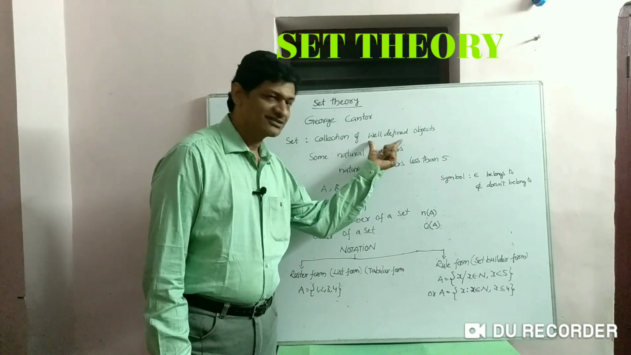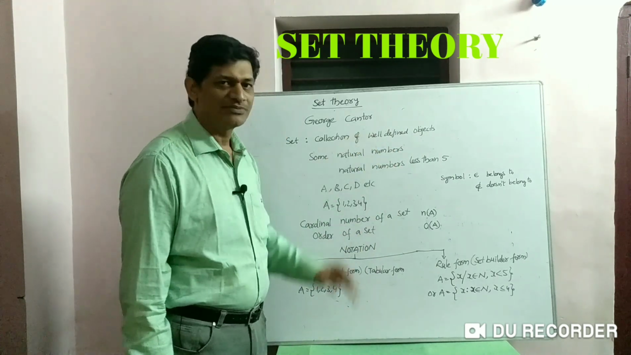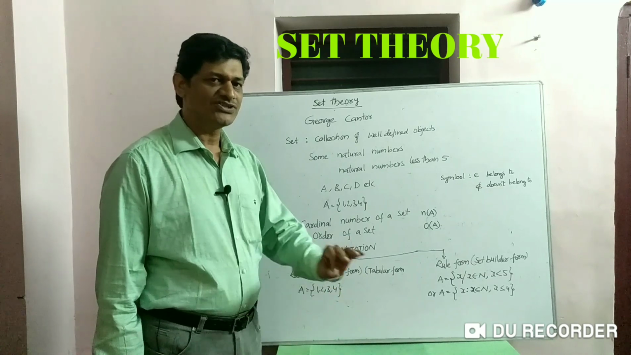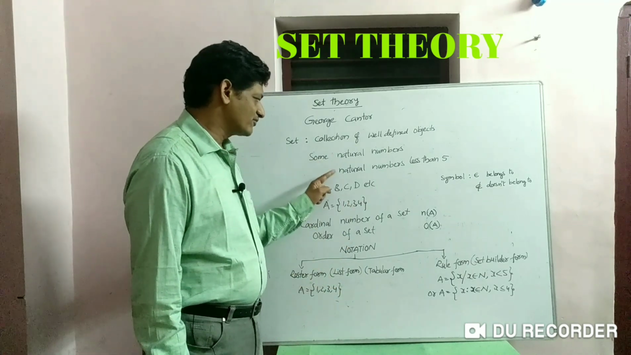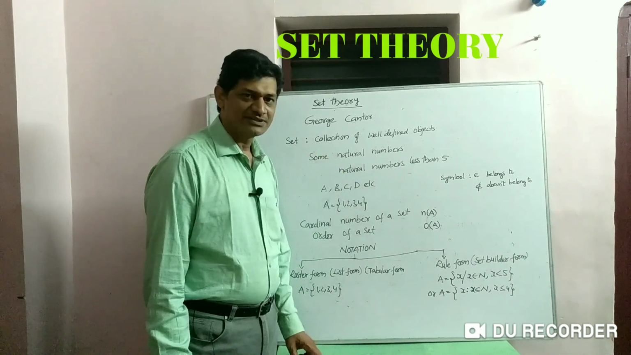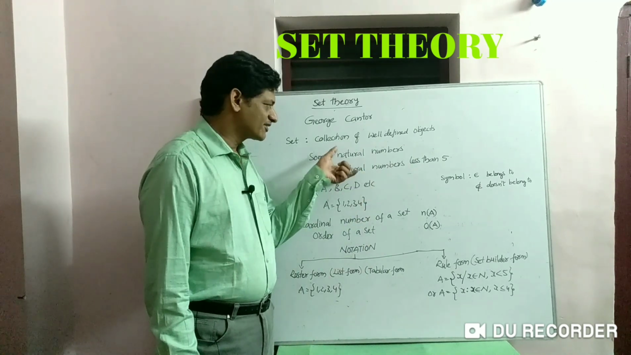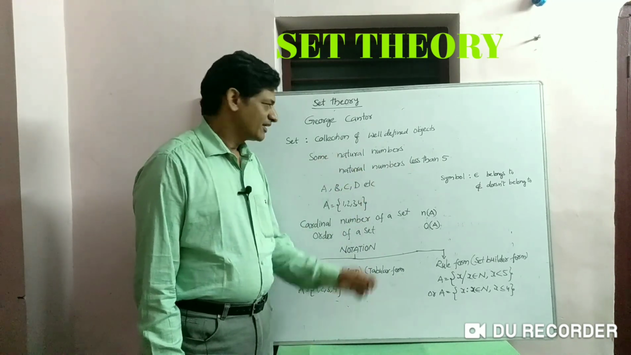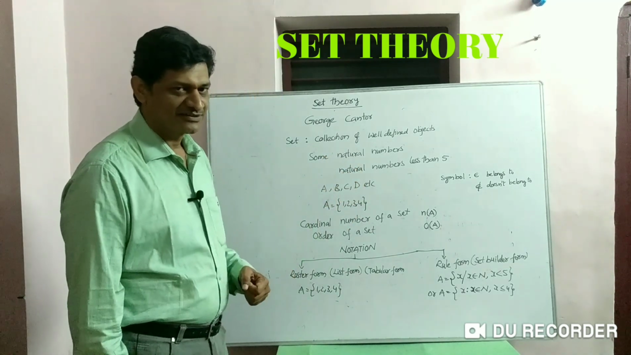Here, well defined means universally known. That means the object should be recognized by each and everyone. For example, I am giving you two statements here. One is some natural numbers and the other one is natural numbers less than 5. These are two collections here. If I ask you to say some natural numbers, what is your answer?